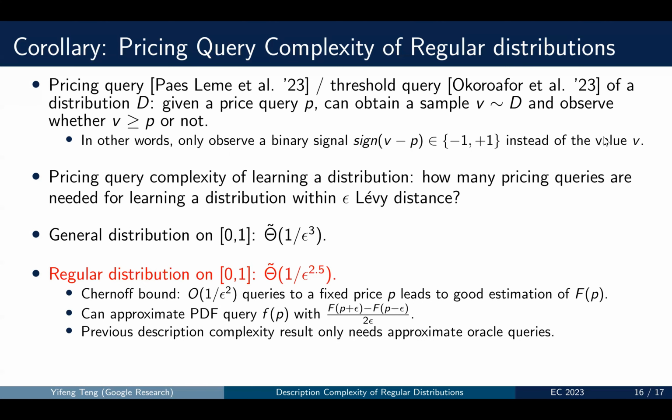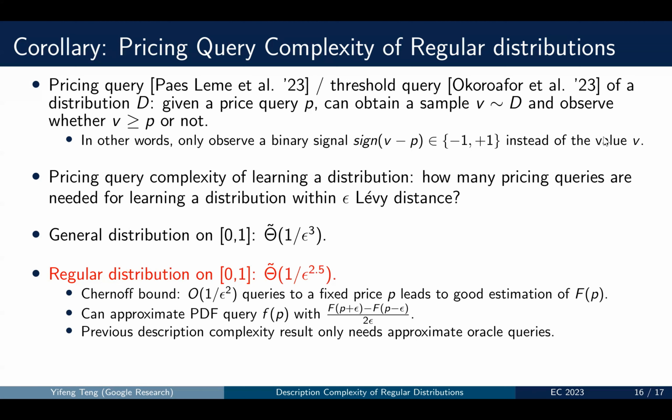For general distributions, the exact pricing query complexity is theta tilde of 1 over epsilon cubed. And in this work, we show that the pricing query complexity for learning a regular distribution is actually theta tilde of 1 over epsilon to the 2.5.